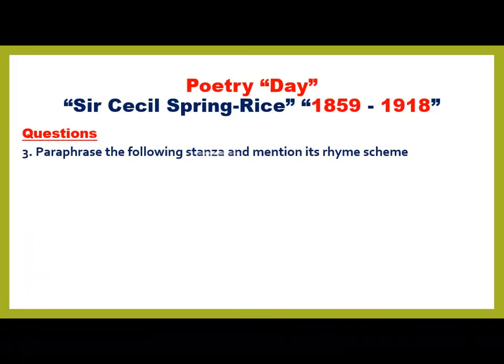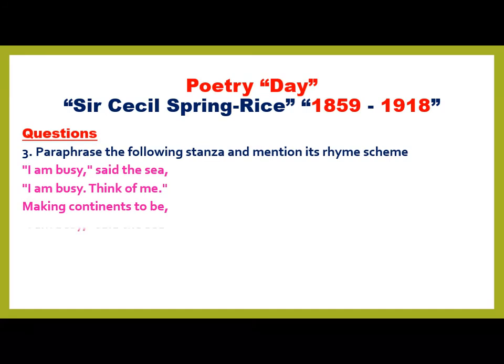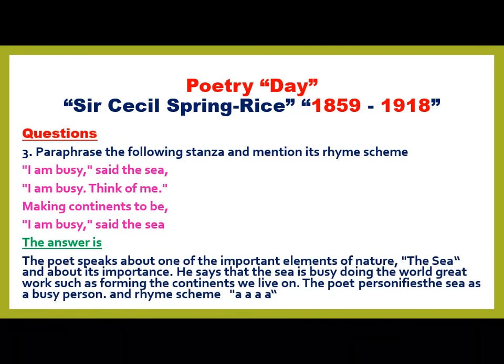Now let's go to question number 3. Paraphrase the following stanza and mention its rhyme scheme. I am busy, says the sea. I am busy, think of me. Making countenance to be. I am busy, said the sea. The answer: this is the answer, and I think I told you about it before, so it's easy. This is the first part of the question, and after that the question asked us to mention its rhyme scheme. The rhyme scheme is A.